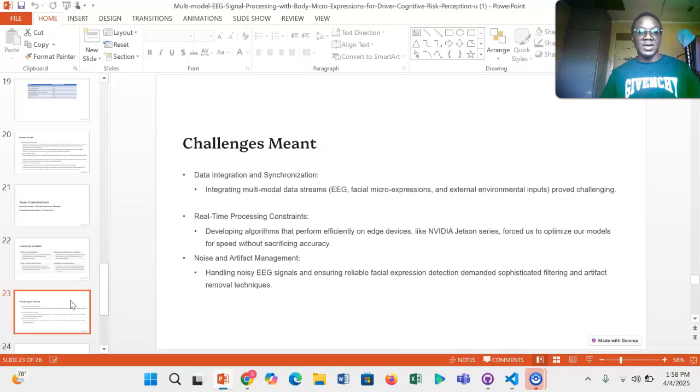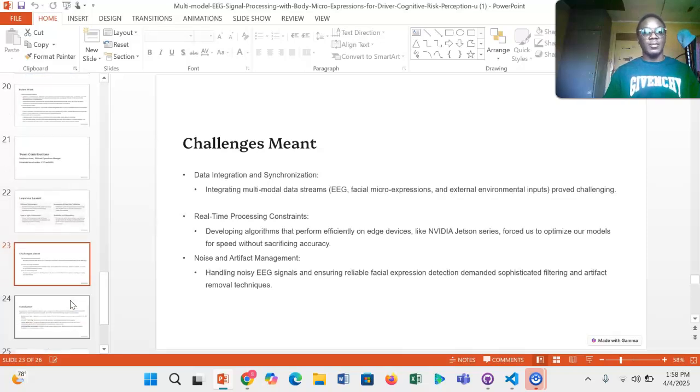The challenges are data integration and synchronization, since each EEG signal is kind of dependent on its provider. Different people have different EEG or brainwave functions. Real-time processing is a constraint because it's expensive, since we need edge devices that can prove to be expensive. Then noise and artifact management. EEG signals are very noisy, and it gave us a challenge in pre-processing for our models.